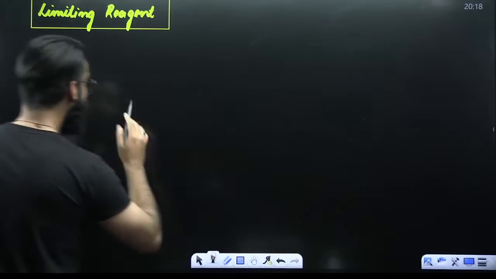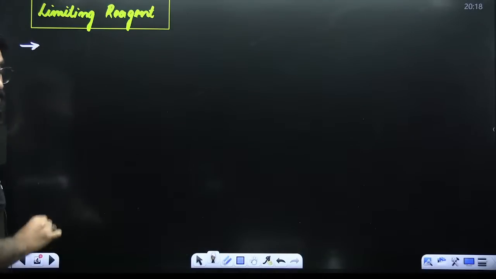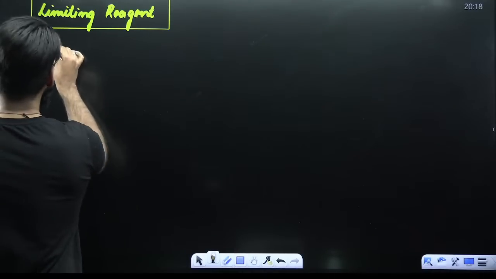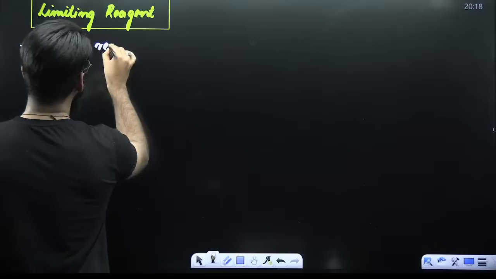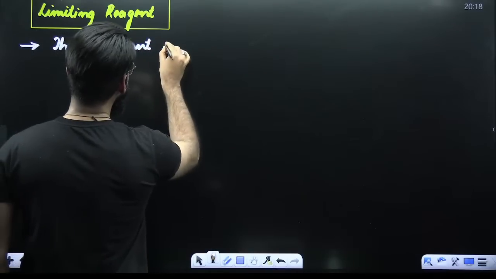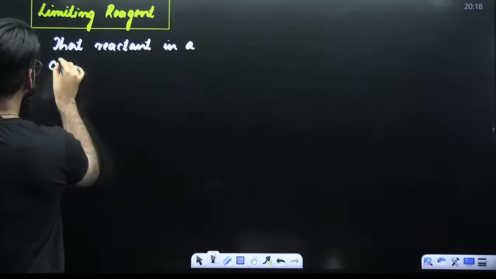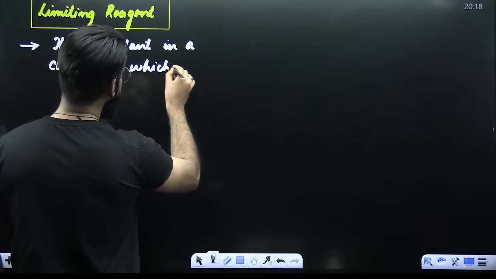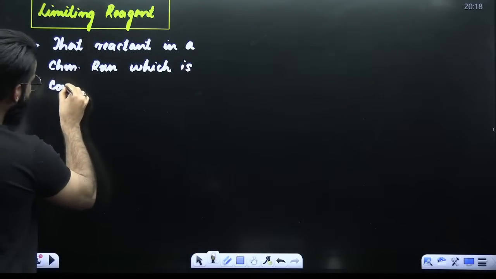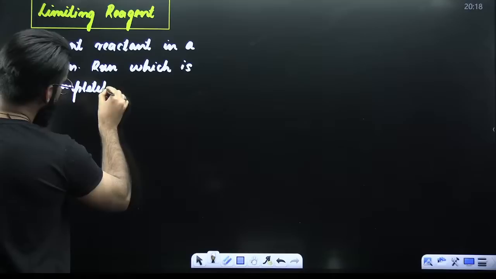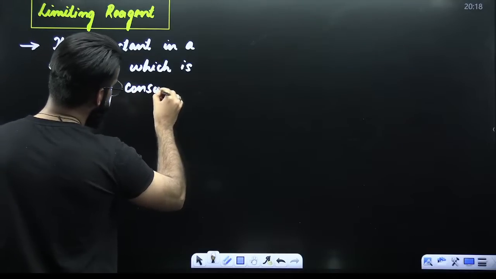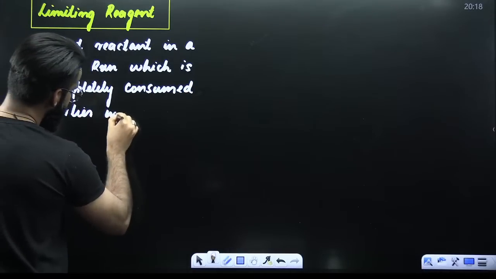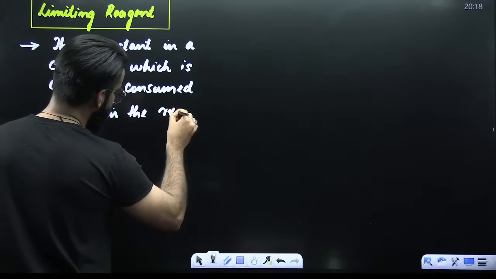My dear students, let me write a few lines on limiting reagent first, then I'll make you understand what this limiting reagent is all about. Point number one. Limiting reagent, I must say, is that reactant in a chemical reaction which is completely consumed earlier in the reaction.